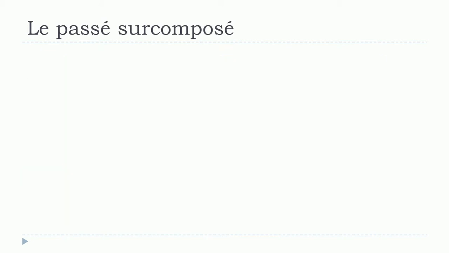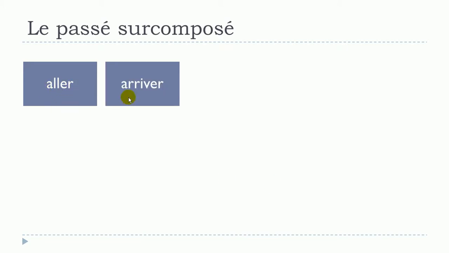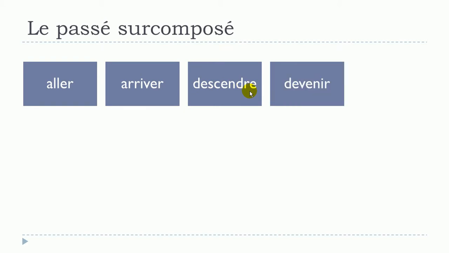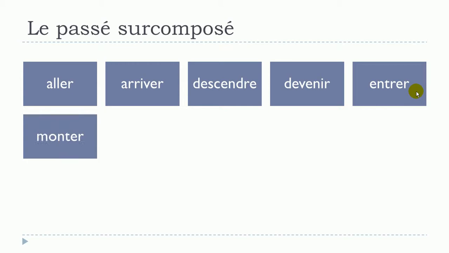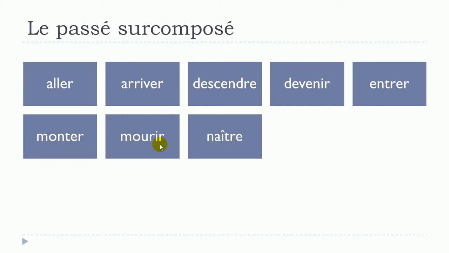So let's see the exceptions. We saw that we've got aller. We do have arriver; aller is to go, arriver, to arrive. Descendre, to descend or go down. Devenir, to become. Entrer, to come in or to enter. Monter, to go up. Mourir, to die. Naître, to be born. Partir, to leave.